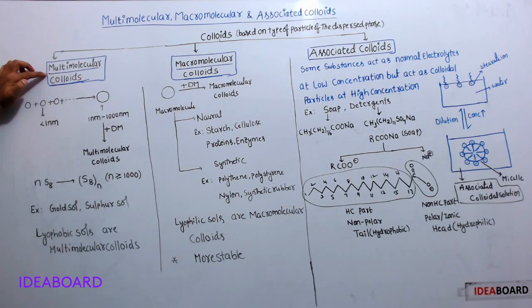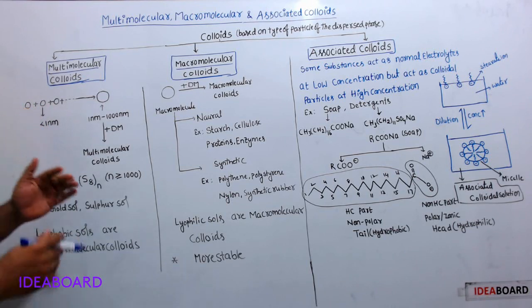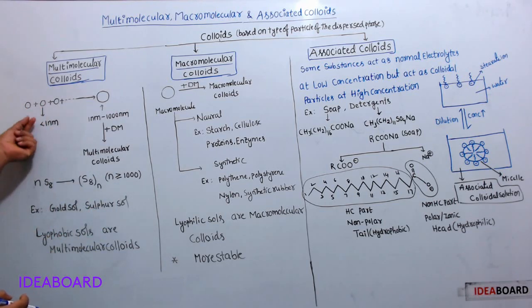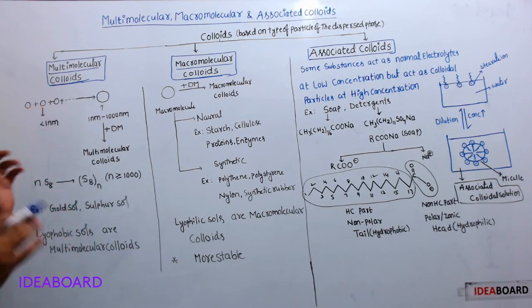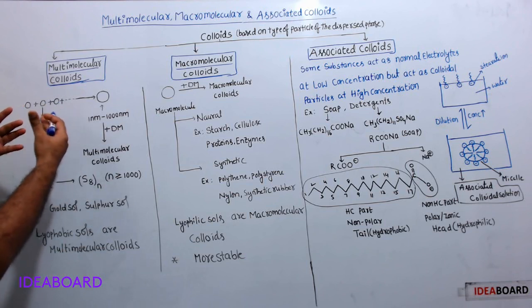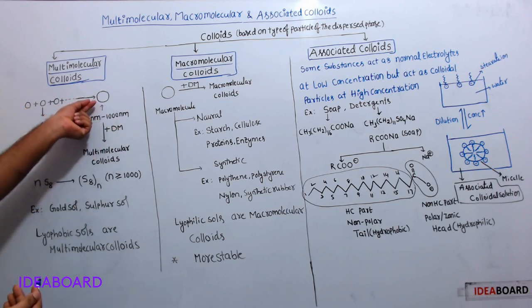In multimolecular colloids, these are small particles. These particles may be atoms or molecules, but they are small, with a dimension of less than 1 nanometer. Such particles aggregate together through van der Waals forces and give a single big particle.